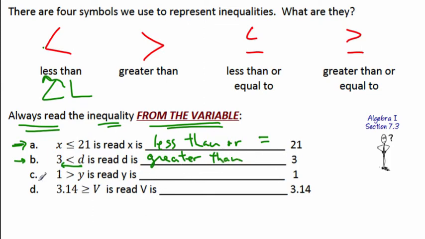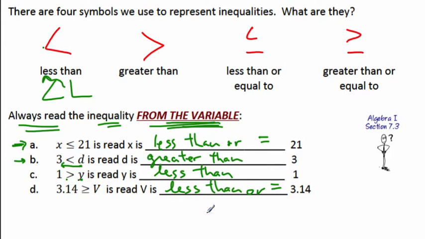Easy enough. What about C? I would read this from the Y. You read it from the variable. Y is less than 1. And the last one, V is less than or equal to 3.14.